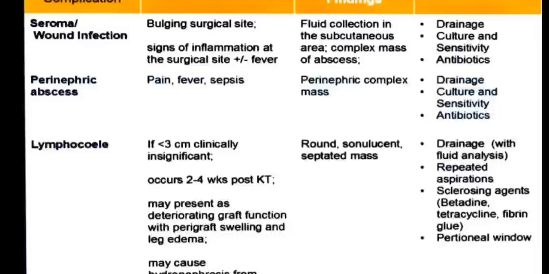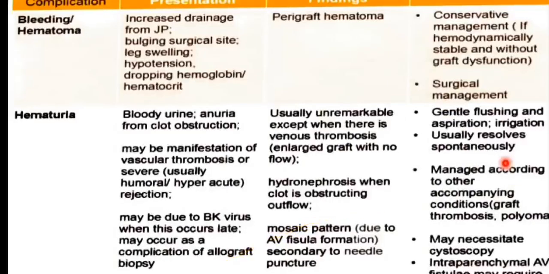Lymphocele, if lesser than 3 cm, is clinically insignificant. It occurs 2 to 4 weeks post KT and may present as deteriorating graft function with perigraft swelling and leg edema. It appears as a round, sonolucent, septated mass. Management is drainage with fluid analysis, repeated aspiration, sclerosing agents such as betadine, tetracycline, fibrin glue, and a peritoneal window.